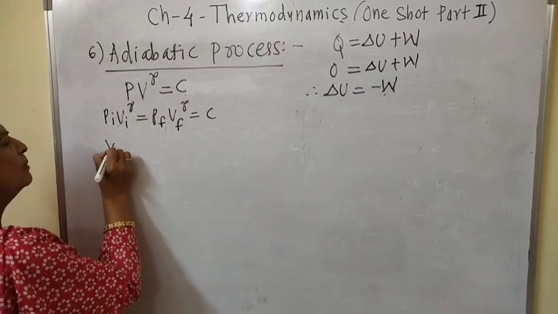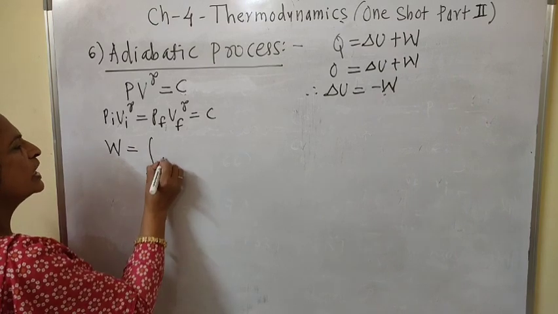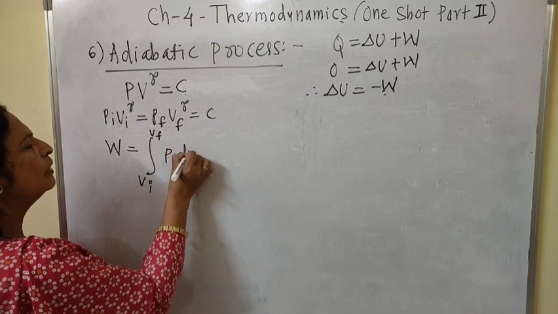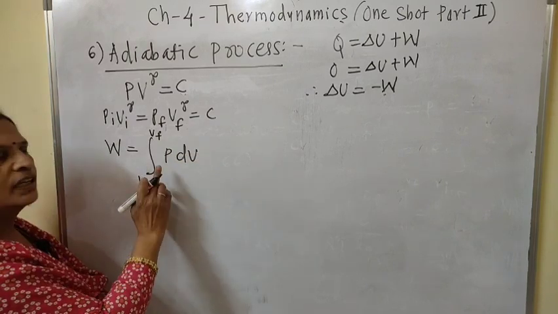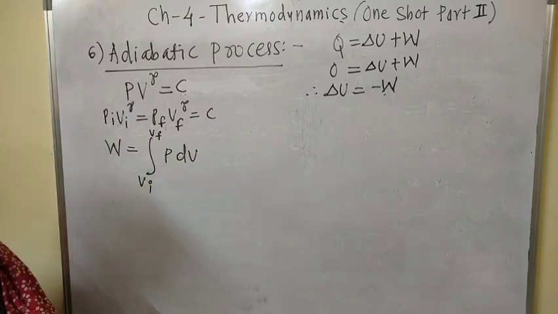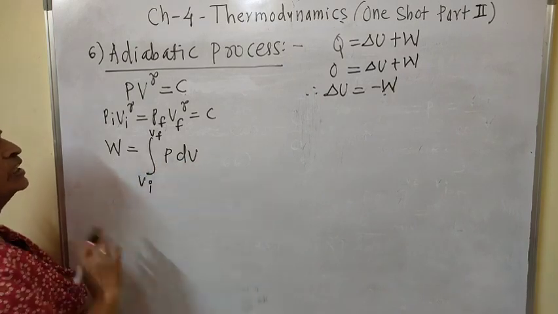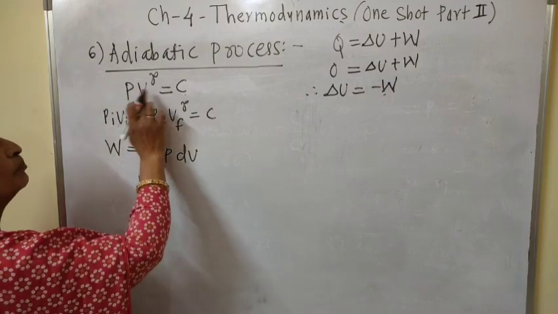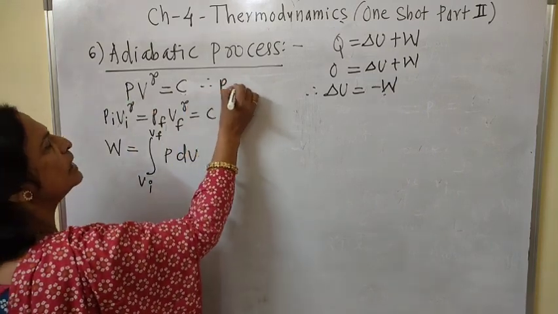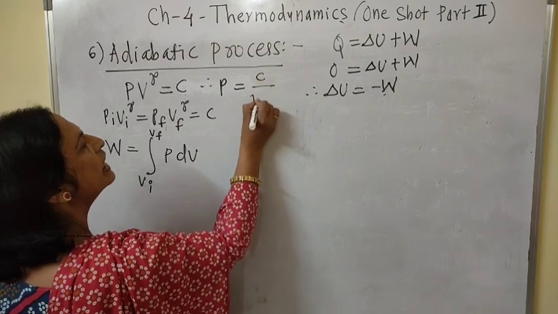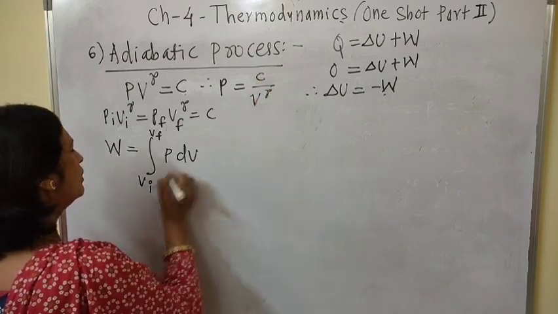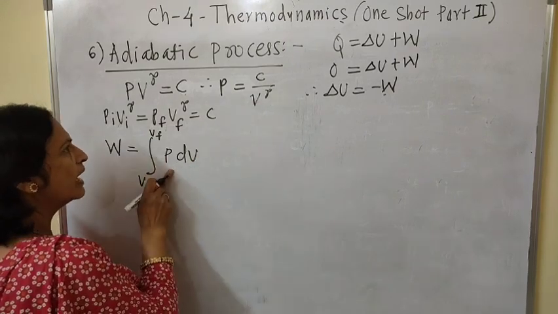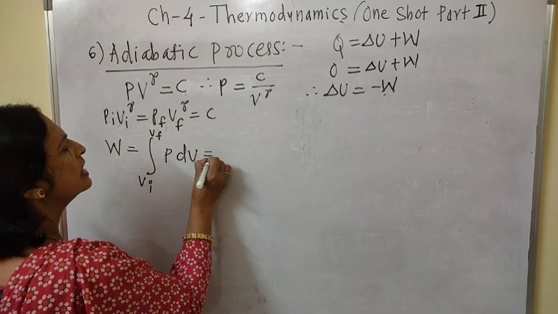We know that W is equal to the integration within the limit Vi to Vf of P dV. Again, P and dV are two variables, and we cannot integrate these two variables together, so we have to substitute the value of P. From the equation, P is equal to C divided by V raised to gamma, and we substitute this in the equation.